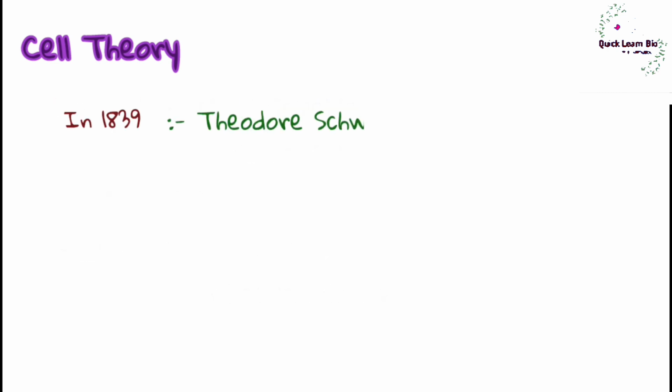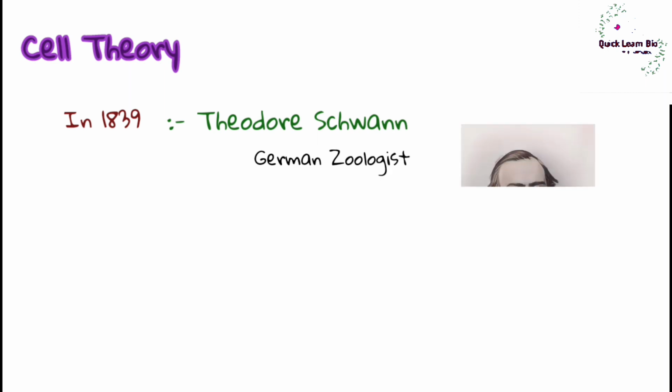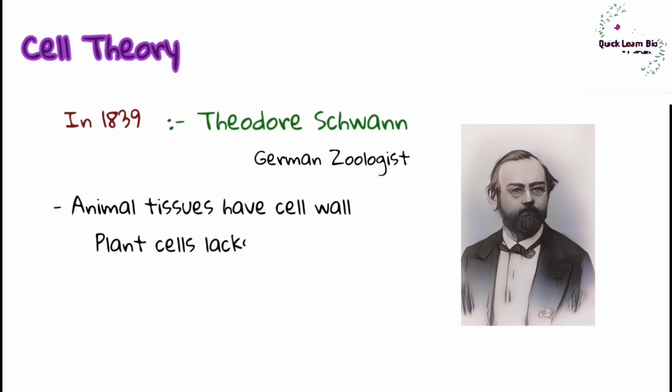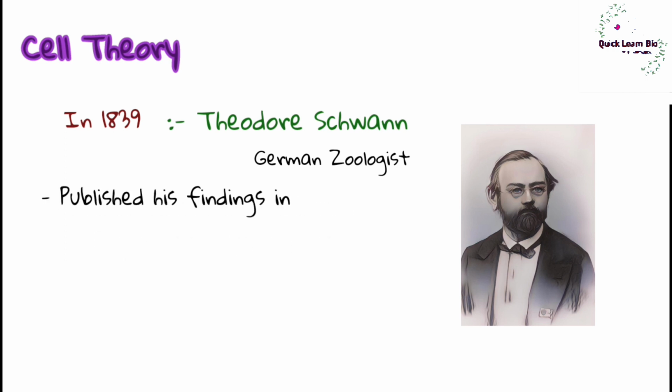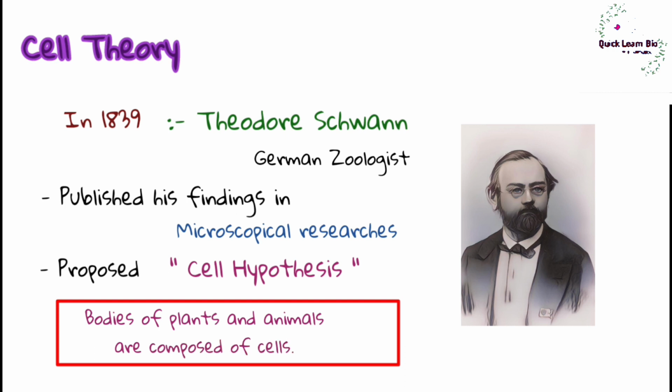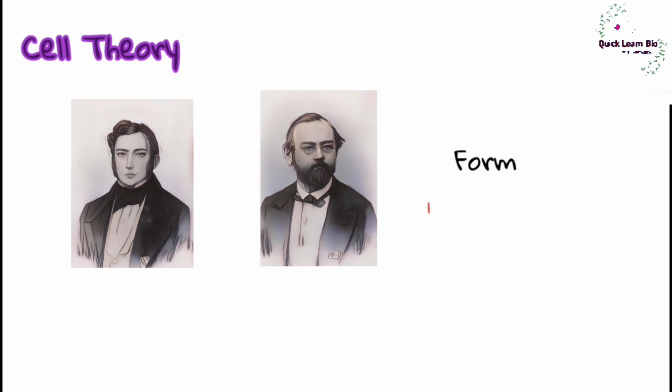In 1839, Theodor Schwann, a German zoologist, found that animal tissues are made of cells and that animal cells differ from plant cells in lacking a cell wall. He defined the cell as a membrane-enclosed, nucleus-containing structure. He published his findings in Microscopical Researches and proposed the cell hypothesis, that is, bodies of animals and plants are composed of cells. This hypothesis was discussed between Schleiden and Schwann, and this led to the formulation of cell theory.